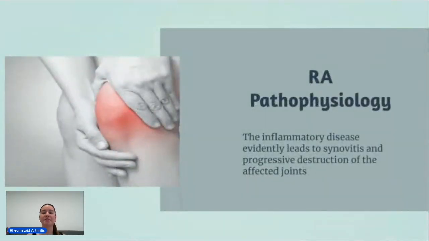The synoviocytes can be identified as macrophagic type A cells or fibroblast type B cells. They promote synovial hyperplasia, which is the increase in number of cells, and with the simulated angiogenesis form pannus, which is a fibrovascular tissue. Moreira 2021 demonstrates the inflammatory disease evidently leads to synovitis and progressive destruction of the affected joints as depicted in this image. When both type A and B cells generate the production and excretion of matrix metalloproteinases, it creates further cartilage damage and subsequent inflammation.